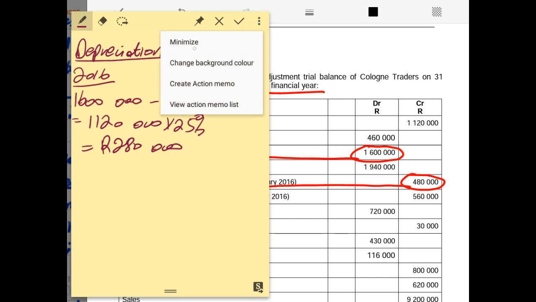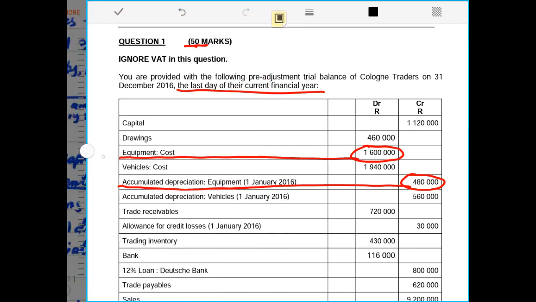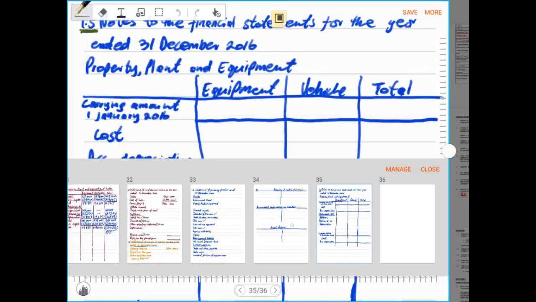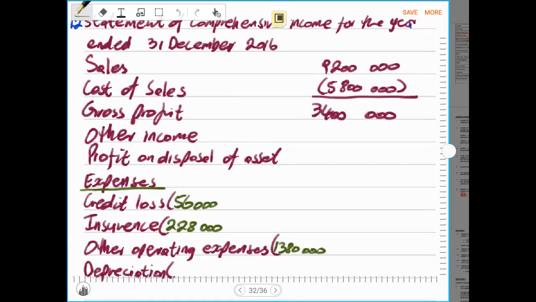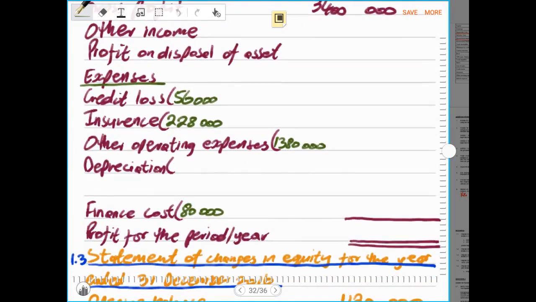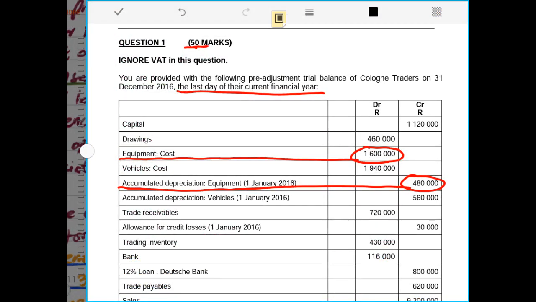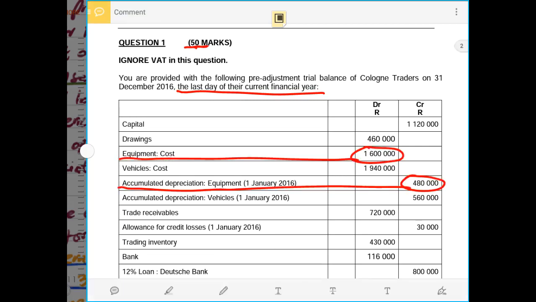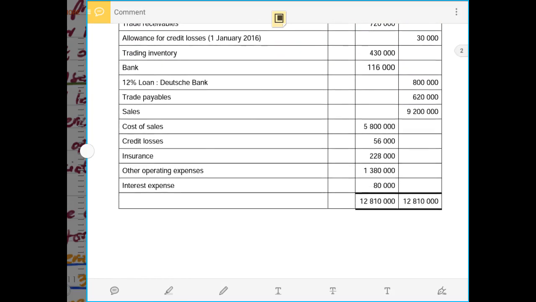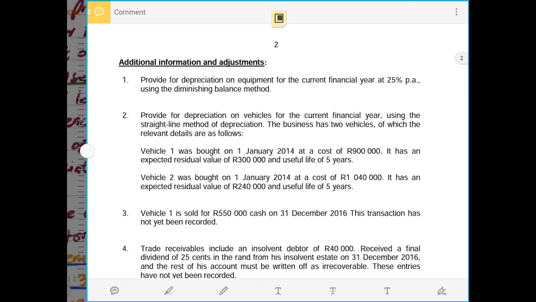So now it means we already know the amount for depreciation on equipment, and therefore we can immediately record that in the statement of comprehensive income under the depreciation for our assets, which is 280,000 rands. Remember, there is still another depreciation for vehicles. I can just say plus and leave that. Therefore, we only had one equipment. Then we continue with the second adjustment, because the first adjustment has been taken into account.